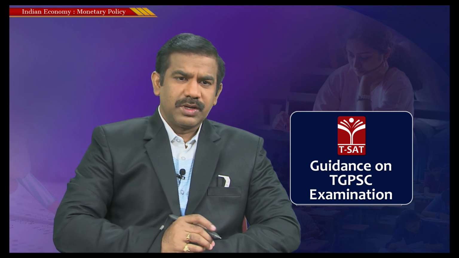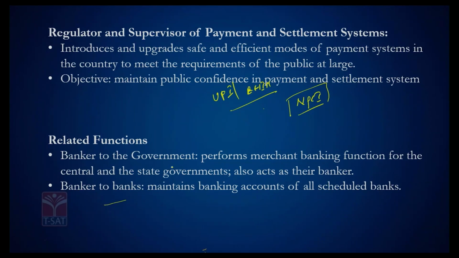Another function is that it serves as a banker to the government and also banker to the bankers. We all have various types of banks that provide various kinds of services. Let's say some of you might have an account in ICICI, some in HDFC. Whatever these banks provide to you and me is a similar kind of service RBI provides to the governments and also to the bankers. Both the central government and state governments can deposit their money, withdraw money, and use these bank accounts to make various transactions. So that's what RBI does.